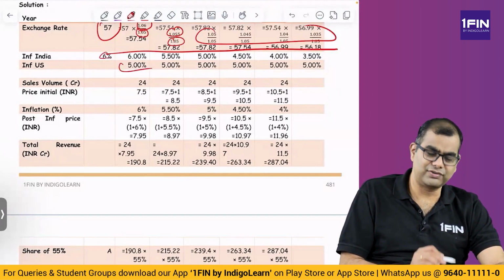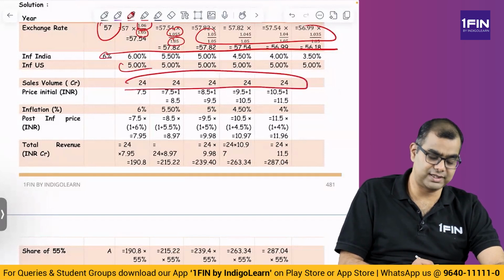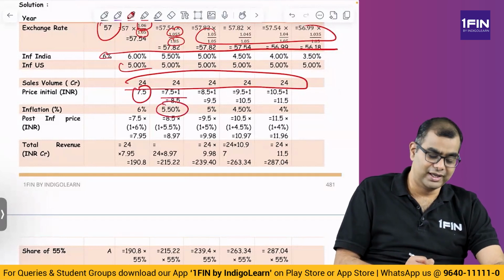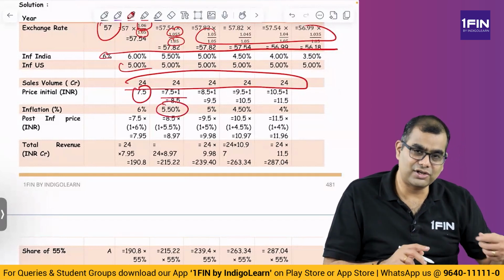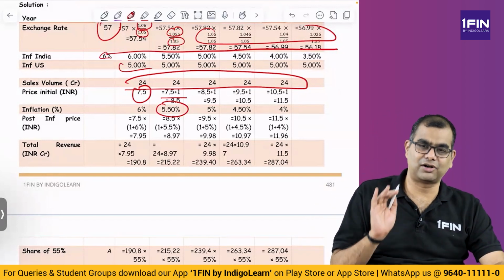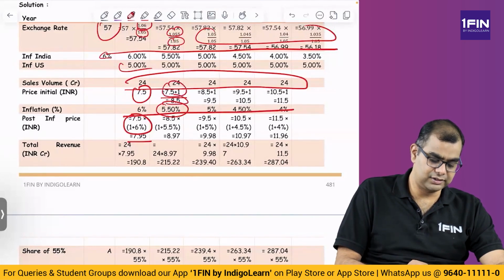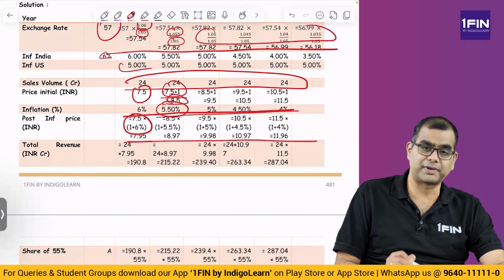Inflation India, inflation US, we know the numbers. Okay. Sales volume, they said 24 crore bottles every year. And what is the price? 750. But that is increased by 1 rupee every year, and there is also an inflation impact. So is it first 1 rupee added and then inflation, or first inflation and then 1 rupee? This is again an unnecessary complication. They are not very clear about it, but you can take it this way: you add 1 rupee, get the price, and on that you take the inflation impact and arrive at the revised sale price.